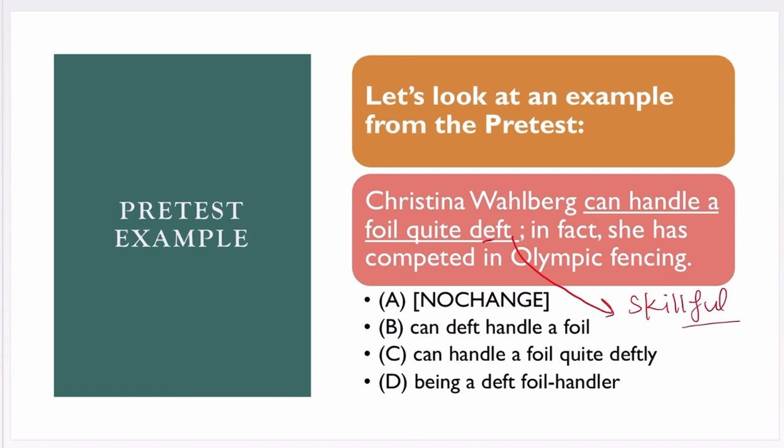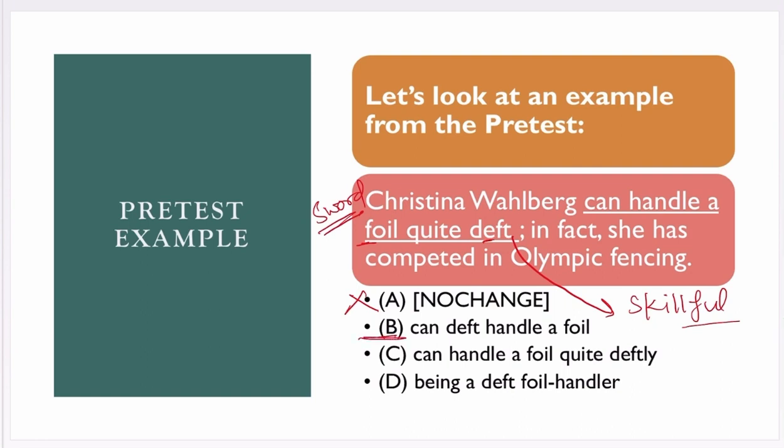Now, try to understand with common sense. She can handle a foil quite deft. Foil is what? It's a kind of sword. So, can a sword be skillful? No, that's not possible. A person can be skillful, a sword cannot be skillful. Okay. So, let us see the options. Christina can handle a foil quite deft. She can handle a sword which is quite skillful. So, obviously, we will be eliminating A. It won't be the right option.